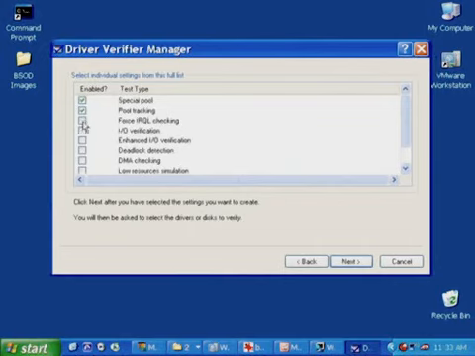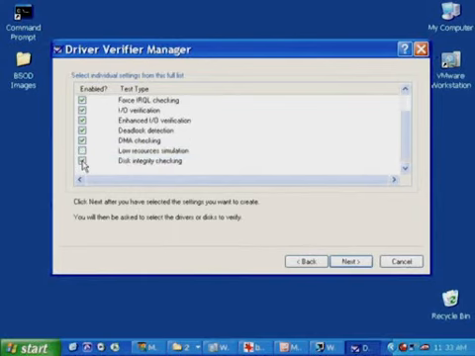So we're going to choose special pool tracking, force IRQL checking, IO verification, enhanced IO verification, deadlock detection, DMA checking, and disk integrity checking. Now, if you're on Windows 2000, some of these items won't be present because Driver Verifier has evolved each version of Windows. Additional verification options have been added, again with the goal of trying to shake out bugs in kernel mode code.